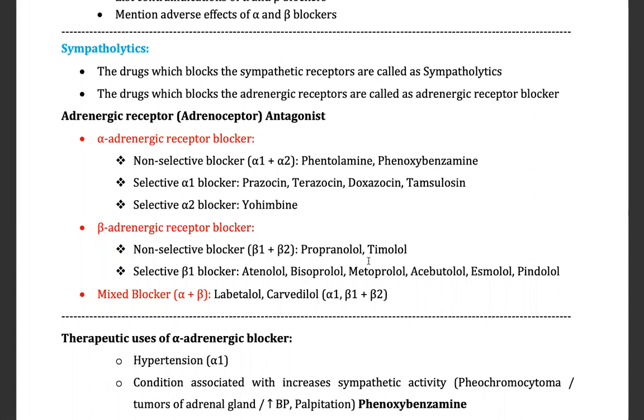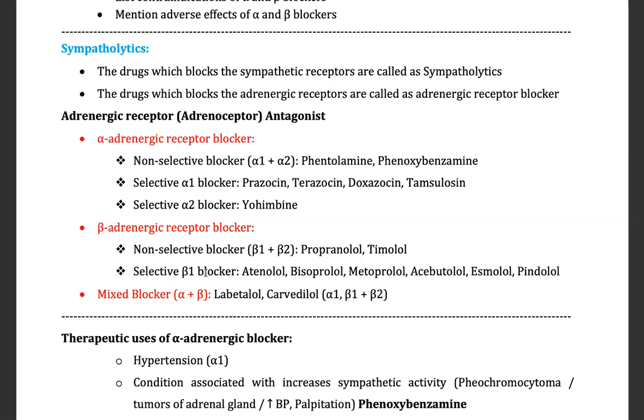Then the second drug, which is a non-selective blocker that blocks beta 1 plus beta 2 receptors, is timolol. If you see the last name, the suffix is olol, olol, olol. If the suffix is olol, keep in mind that it is a beta blocker.